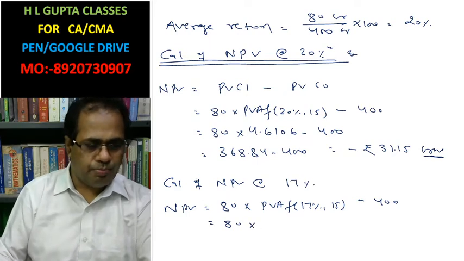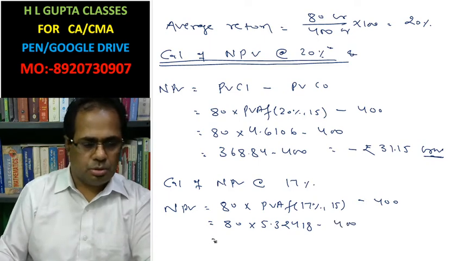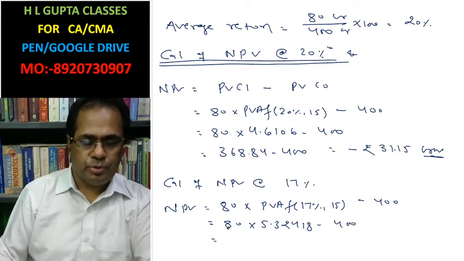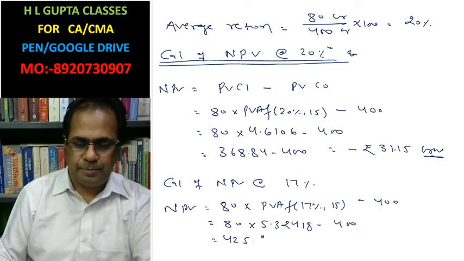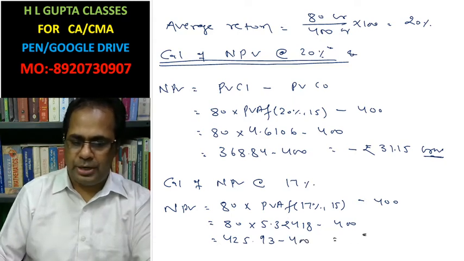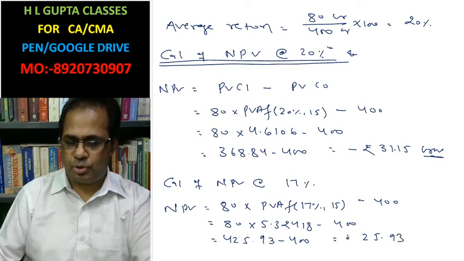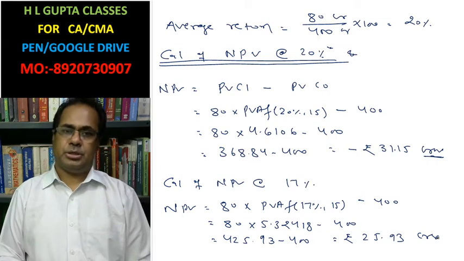80 into that is 5.32418, minus 400 crore, that is 425.93 minus 400 crore, that is 25.93 crore. This is the net present value at the rate of 17%.